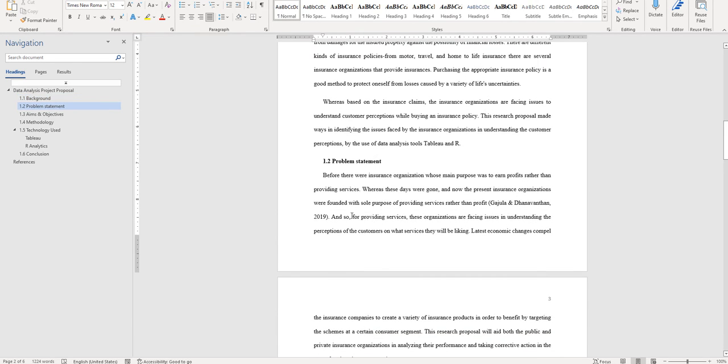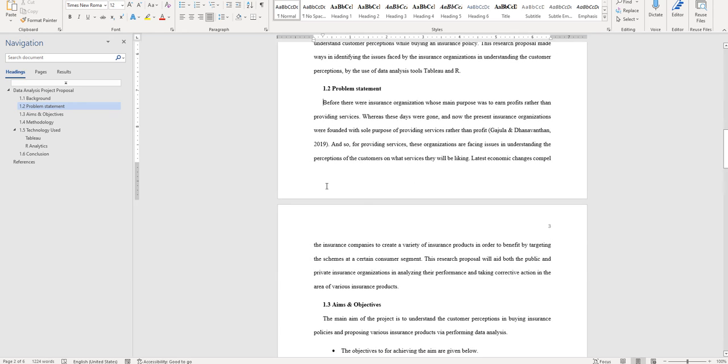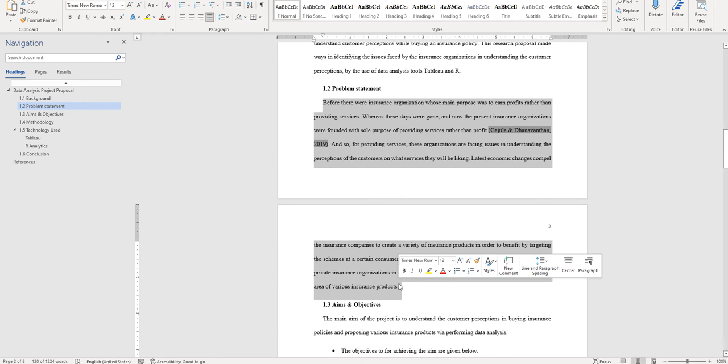Then the problem statement about which we are evaluating. What is the key problem here? We want to decide whether the children will have an impact on purchase decisions or not.